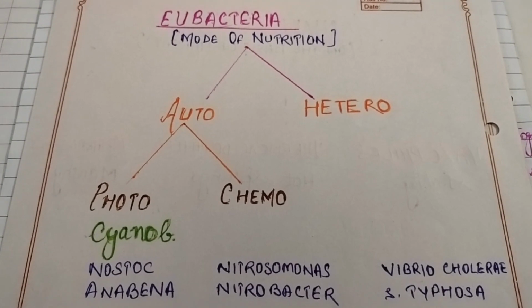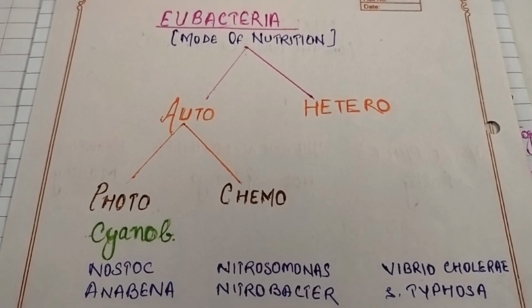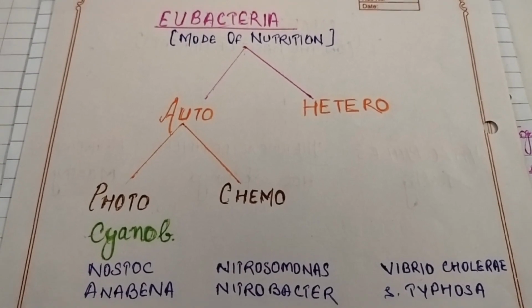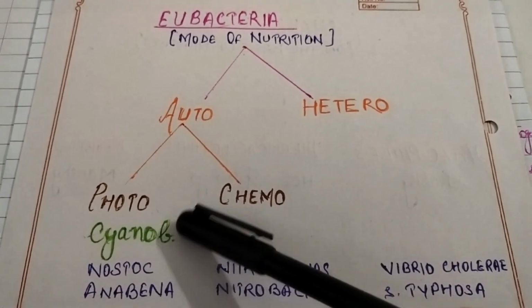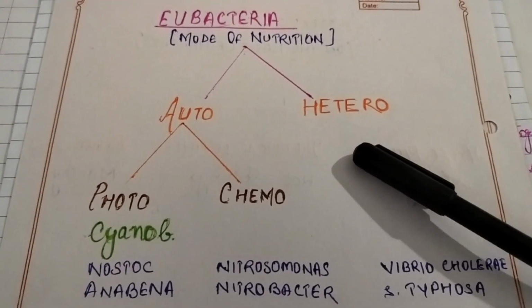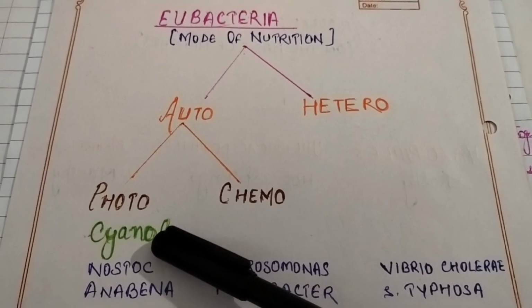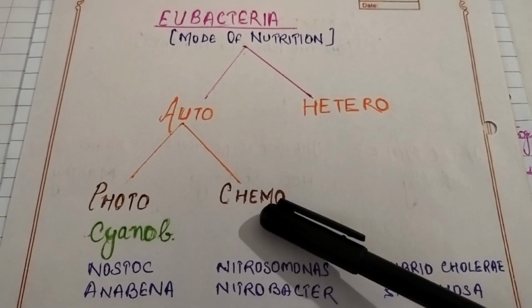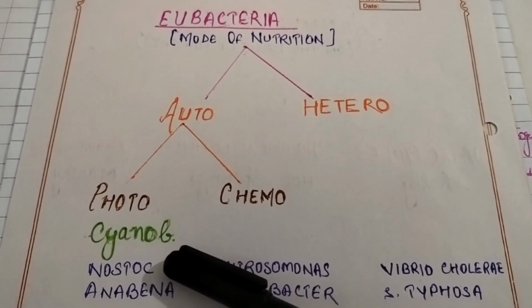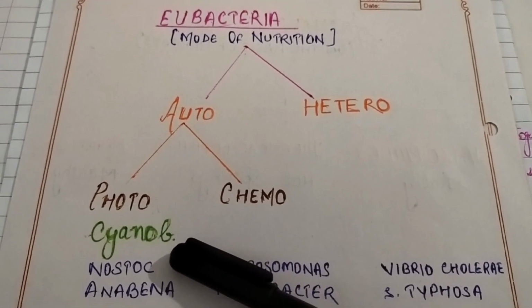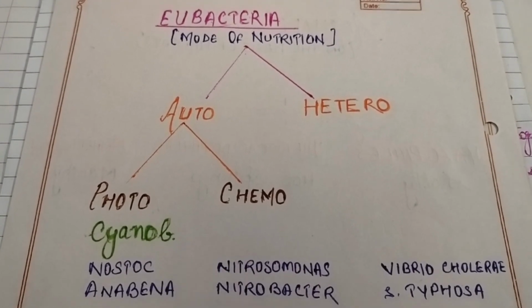In our last video, we were discussing classification of kingdom Monera. Continuing with it, we know that eubacteria, on the basis of the mode of nutrition, are divided into two types, autotrophic and heterotrophic. Autotrophic bacteria are again of two types, that is photosynthetic and chemosynthetic. Photosynthetic bacteria prepare their food with the help of light, and include cyanobacteria, that is blue-green algae. Examples are Nostoc and Anabaena.